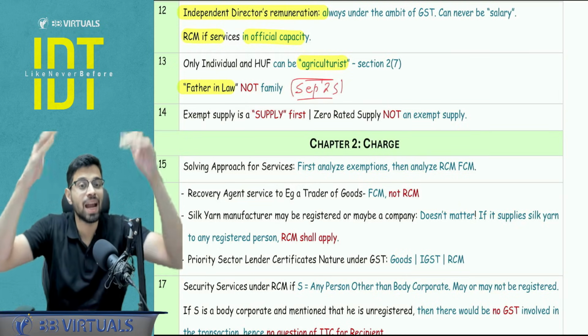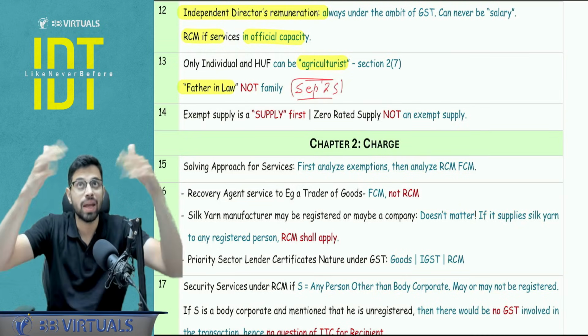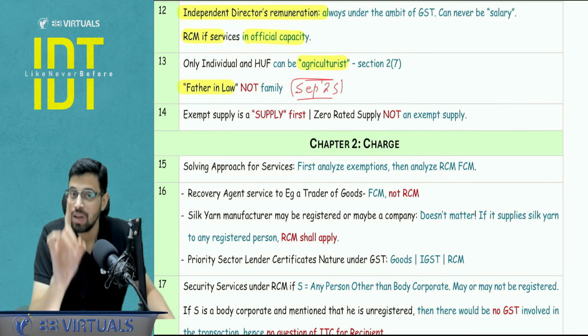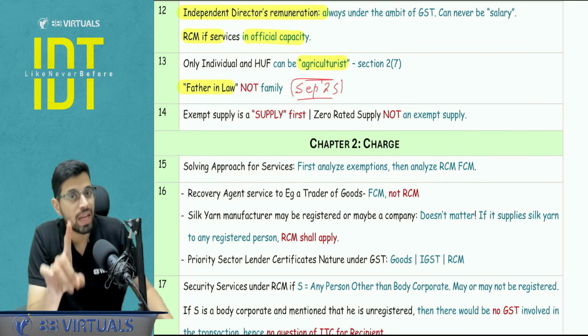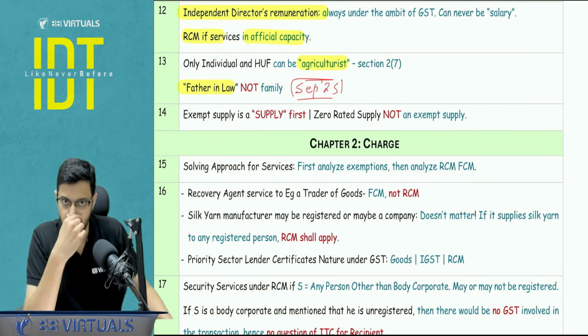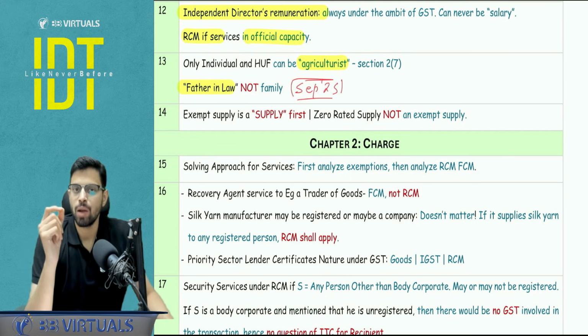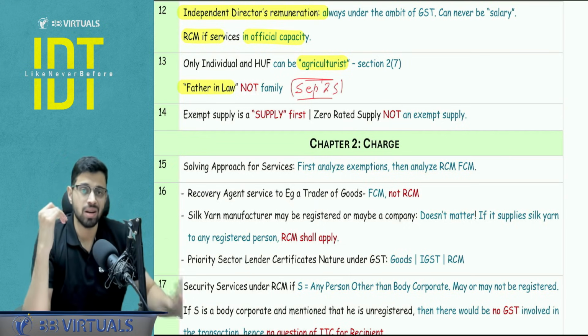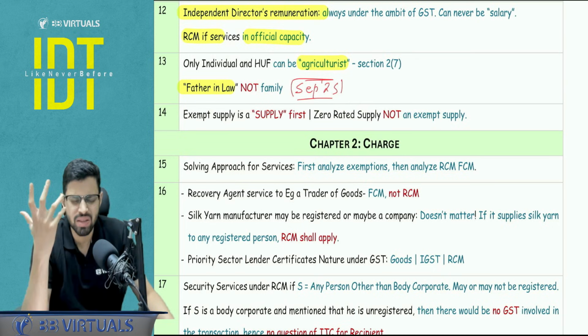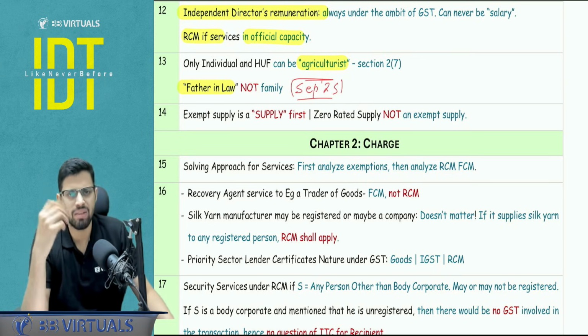Beyond that, parents, grandparents, brother, sister, do it like this. Parents, grandparents and brother, sister, they will be a part of your family only if they are wholly or mainly dependent. If not, the question will be very indirect here. That question will say that your brother is a well settled employee, or a well settled consultant, or he is having his own factory.